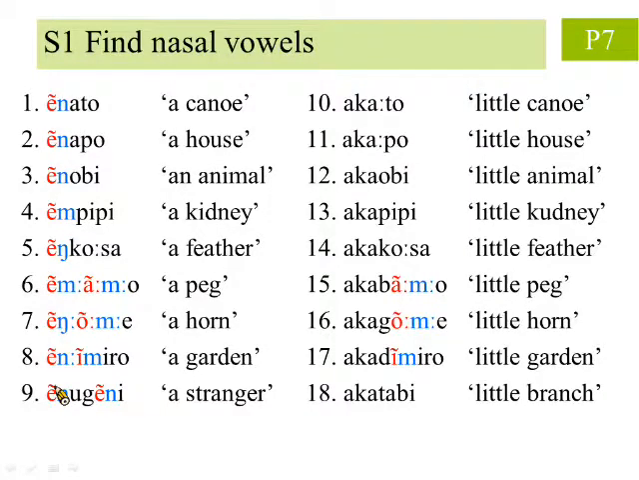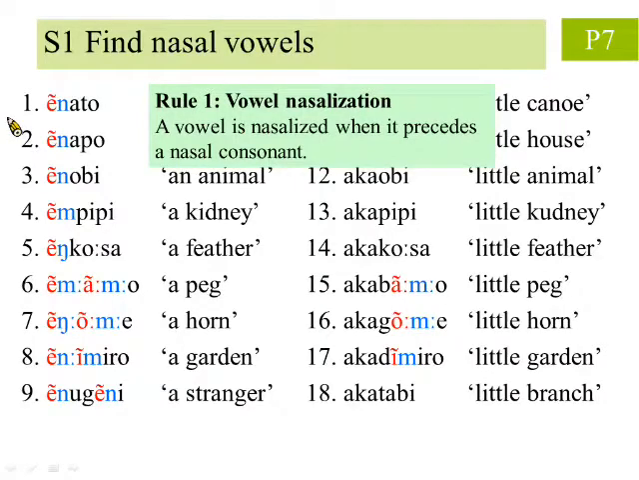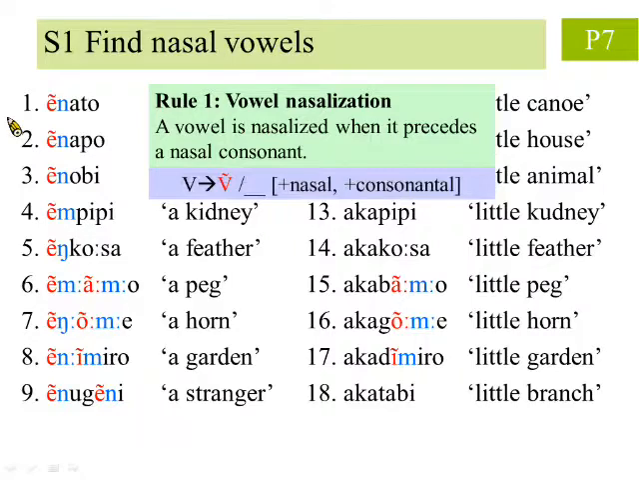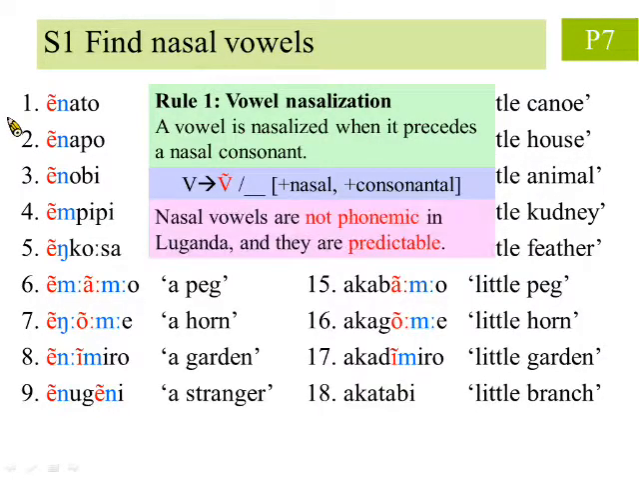First, we find all the nasal vowels. Here the nasal vowels are marked in red, while the consonants immediately following are marked in blue. We can observe the first rule, called vowel nasalization. A vowel is nasalized when it precedes a nasal consonant. In feature notations, it looks like this. Therefore, we see that nasal vowels are not phonemic, that is, not a distinctive feature in Luganda, and so they are predictable.